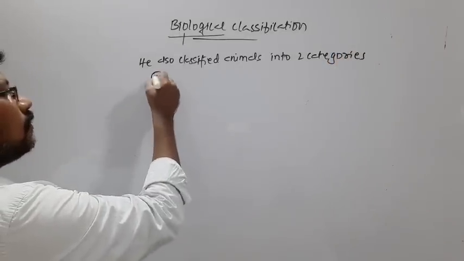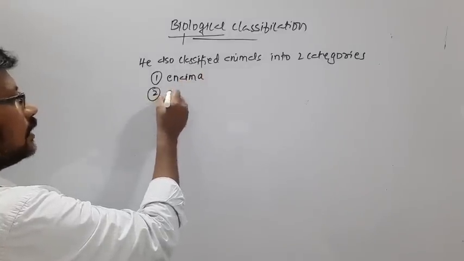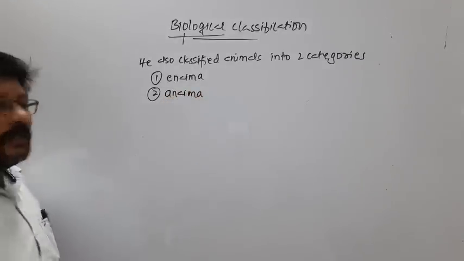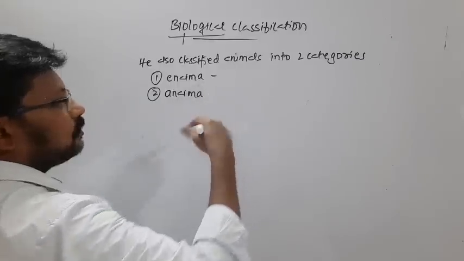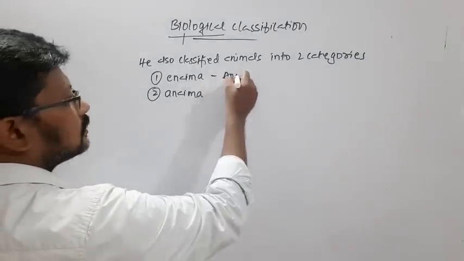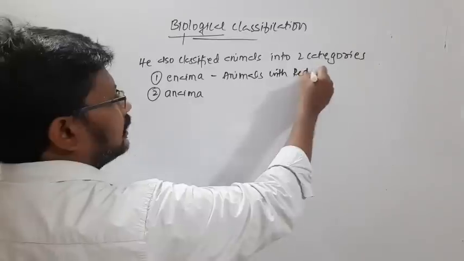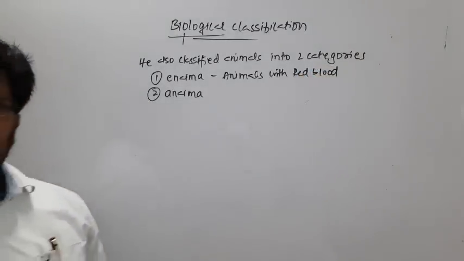One is Enaima, and another one is Anaima. Here, Enaima are the organisms or animals with red blood. All those animals with red blood.